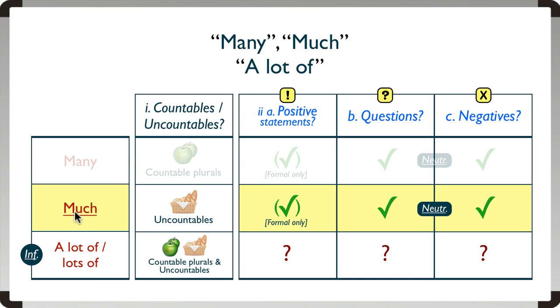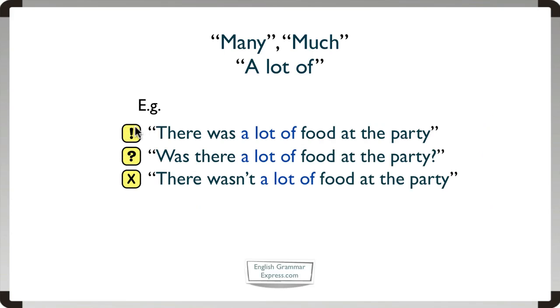So that's much. Let's finally turn to a lot of and lots of for positive, question and negative sentences. Let's turn for a final time to our three sentences. First of all, in the positive, can we say there was a lot or lots of food at the party? And the answer is yes, we can. Question now, was there a lot of food at the party? Does this work? Answer is yes, it does. And finally, in the negative, can we say there wasn't a lot of food at the party? And the answer is yes, we can.